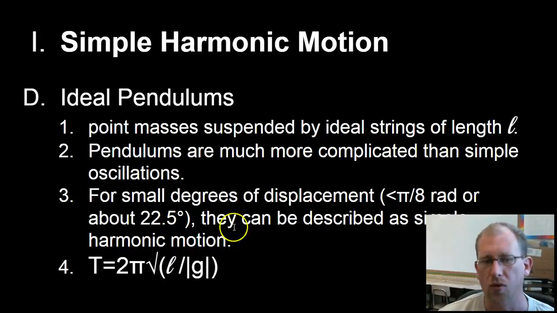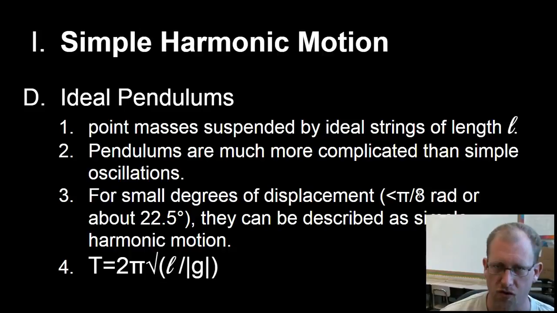When you get beyond this, the equations stop working for pendulums, and you can worry about that in college. For right now, pi divided by 8 is the biggest displacement we're going to get, measured from the vertical, and I'll show you how we get to that.